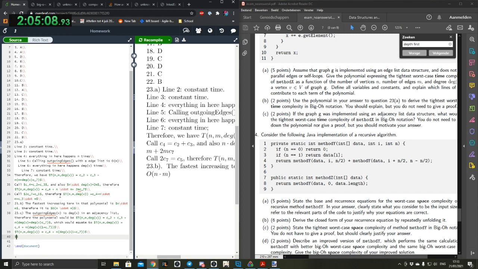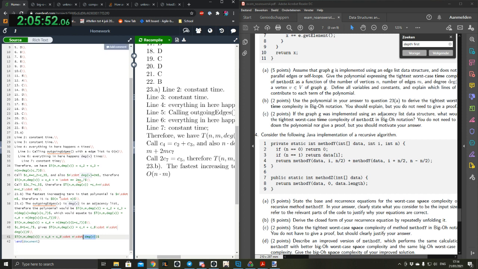So C8 is 1 plus C7, which gives this time complexity equal to C8 times degree of V. And since we know that n times degree of V is equal to 2m, we can add that to our function as well, and therefore that will turn it into 2m, which is big O of m.